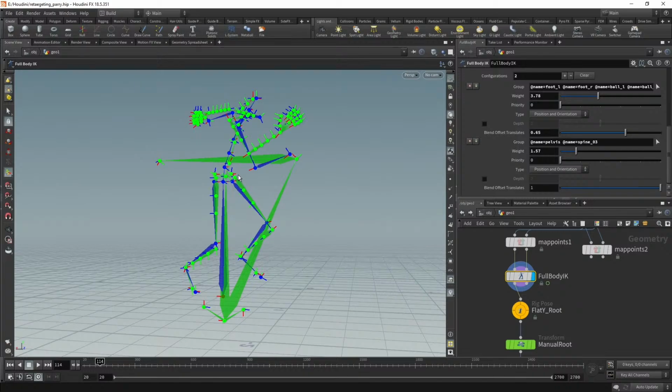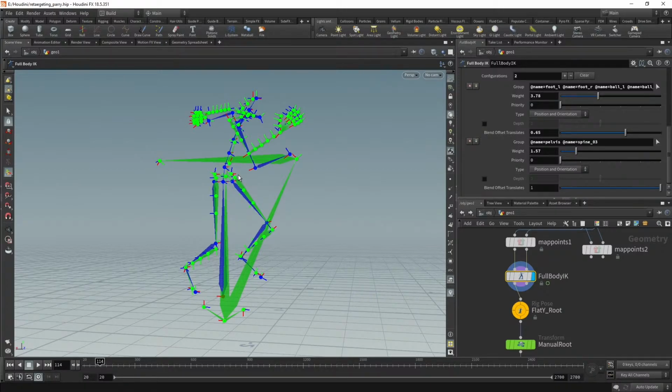I remember in one company, maybe it's a disclaimer, but I'm not going to say the name, in one of the tools they said retargeting is not a science, it's an art. I think it's both, but it's quite artistic. There is not a single outcome, because if I'm smaller than the motion capture guy, my character is smaller and needs to hit a wall with the arms. In order for me to reach the wall, it could be that I use my clavicles, maybe my spine, maybe my hip. So there are many solutions to interpret how this guy is going to touch the wall.